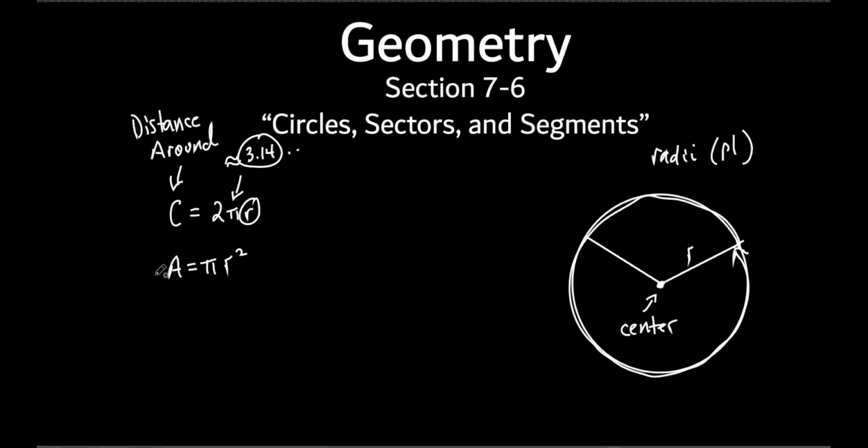And it makes sense for something to be squared. Why? Because the area is always feet squared, inches squared, centimeters squared. Would you agree? So there must be two numbers that are the same that are being multiplied by itself. You got it? Okay. Look, pi, it doesn't have any units at all. So if it was just pi r, that would just be a distance, right? It would be a length. But area is more than a length. Area is how many what can fit inside that circle. How many squares can fit inside that circle.